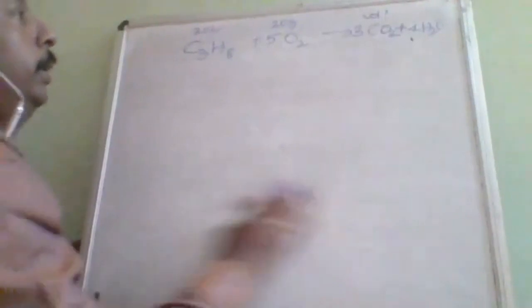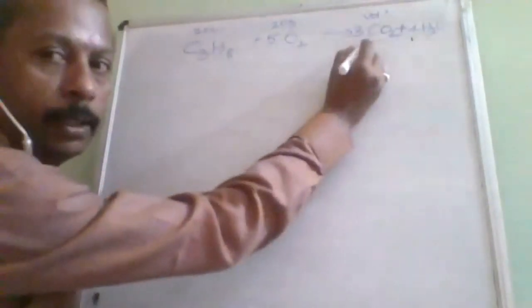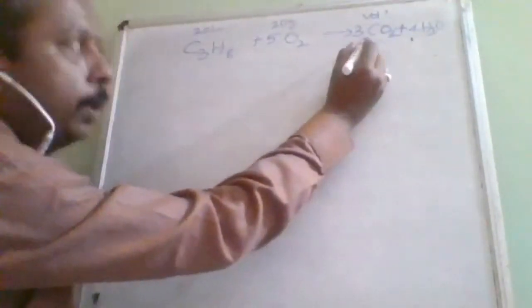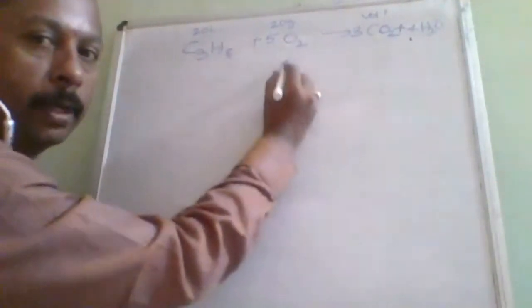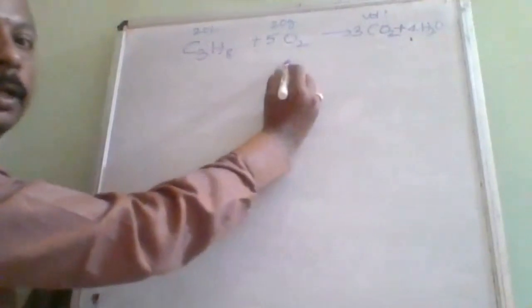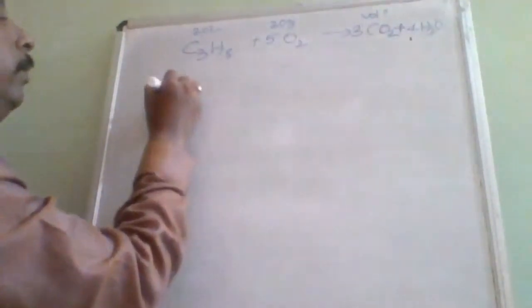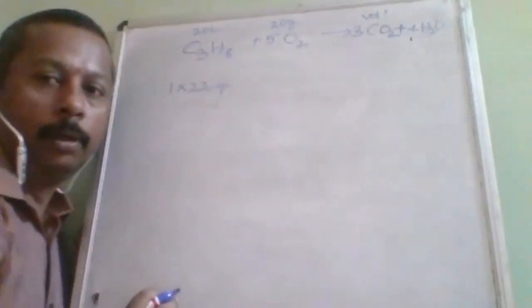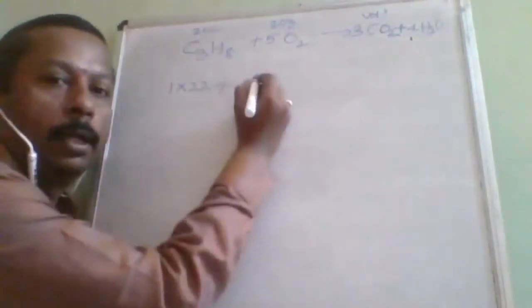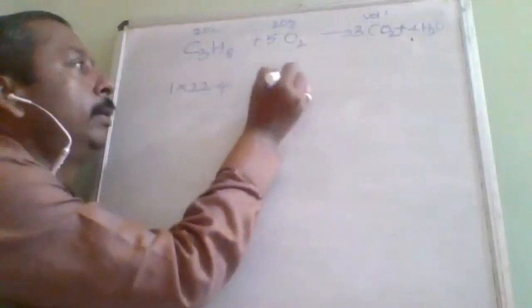Here our requirement is to find the volume of CO2, and the given value of propane is in volume, given value of oxygen is in grams. So this will be 1 into 22.4 liter, and here it is 5 into 32.